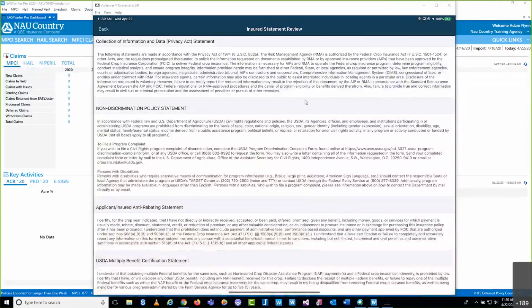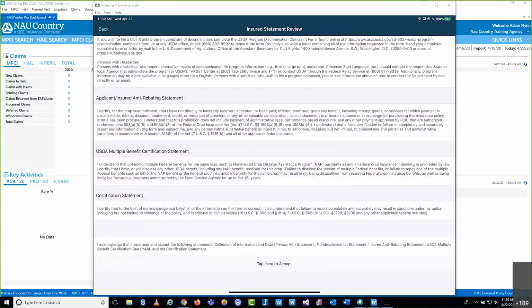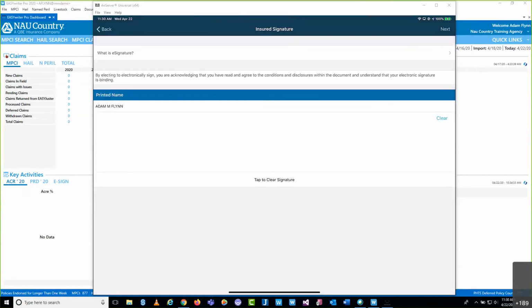Same insured statement of review they would see on their APH report. This is more or less the same thing they would also see if you were reporting acres in the app. So I scroll down. I'm going to select this tap here to accept, which brings me to this screen here. Now this is where it's going to get just a little, I don't know what the right word would be, a bit of a curveball.